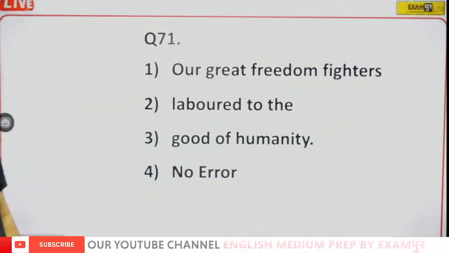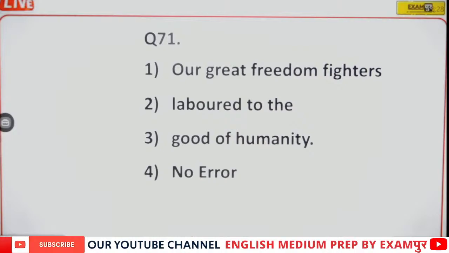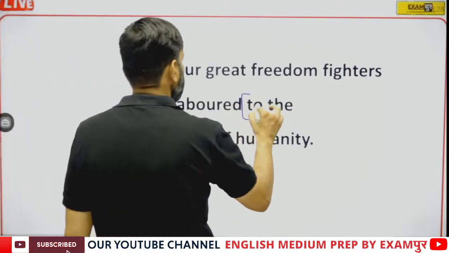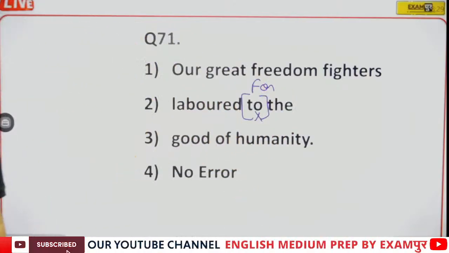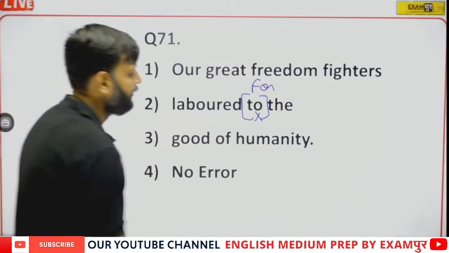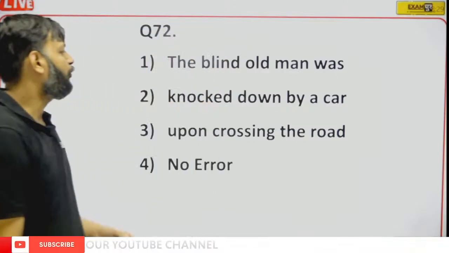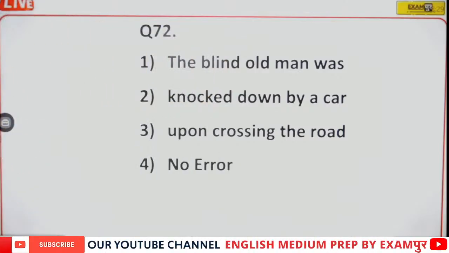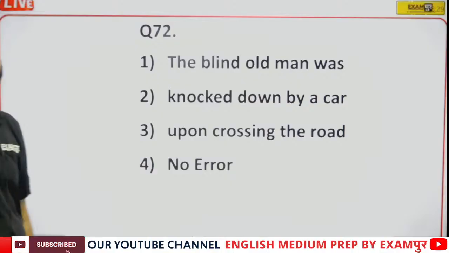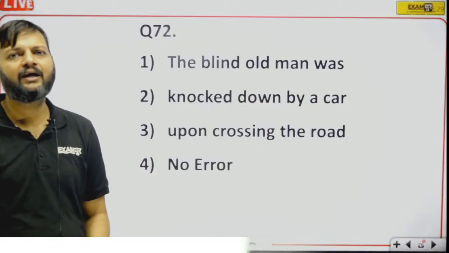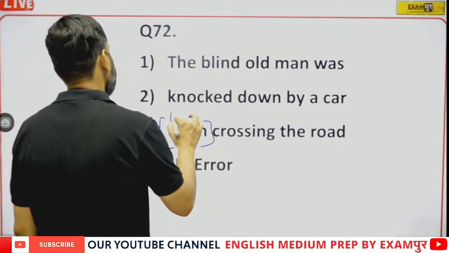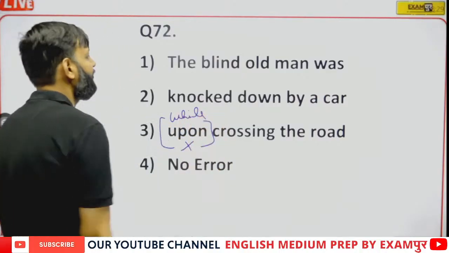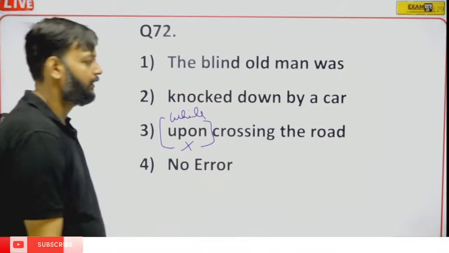Our great freedom fighters labored to the good, labored for the good. Here to will be replaced by for the good of humanity. Next sentence. The blind old man was knocked down by a car upon crossing the road. Someone is knocked by a car while crossing the road. So here upon will be replaced by while.